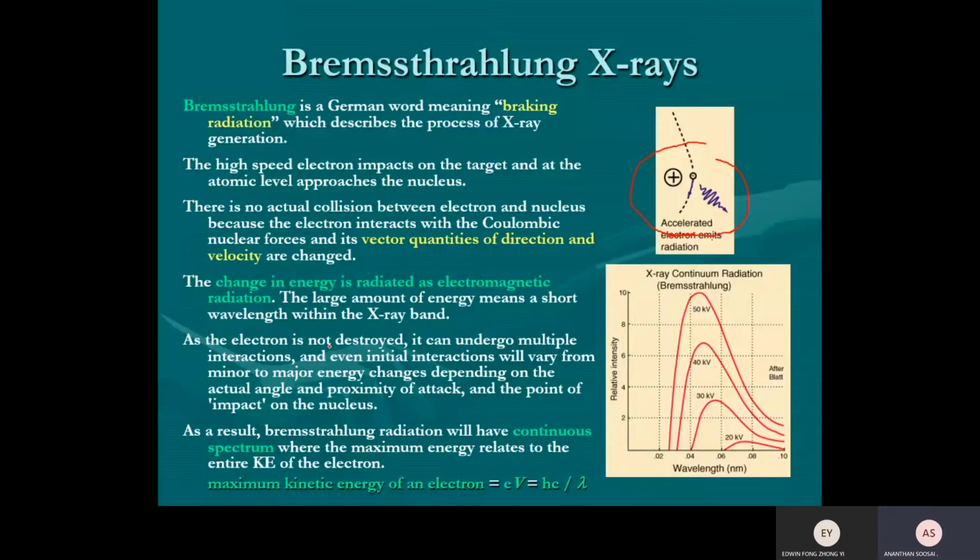First time the acceleration is huge, maybe after that is small acceleration. So every acceleration gives out X-rays. How powerful the X-ray comes out depends on how big the acceleration is. The bigger the acceleration, the X-ray that comes out will have a high frequency, lots of energy. When the acceleration towards the end slows down, the X-ray comes out with a smaller frequency, less energy.